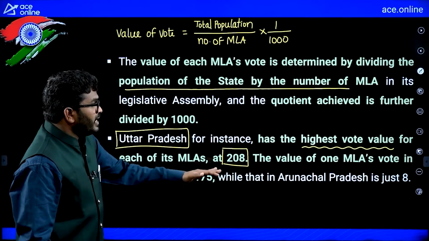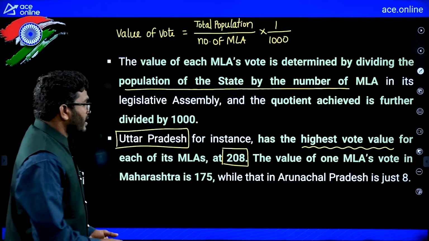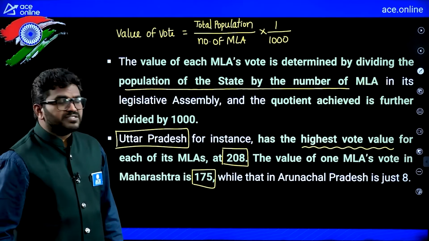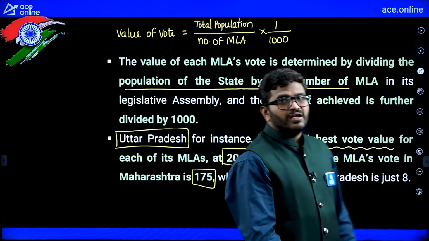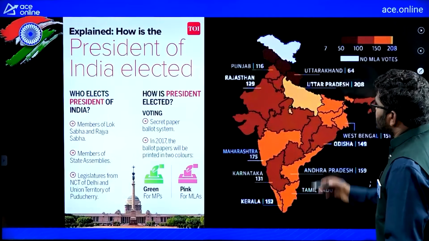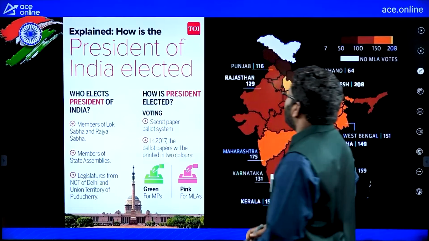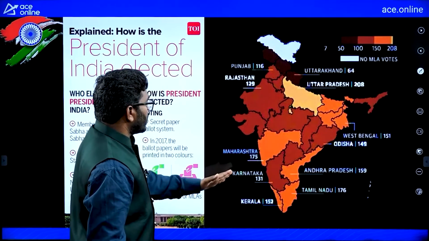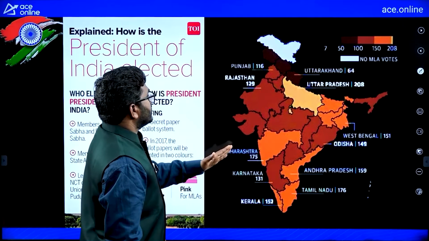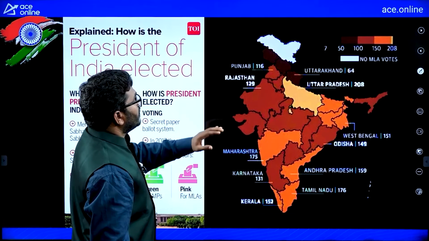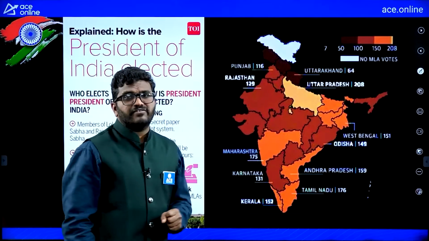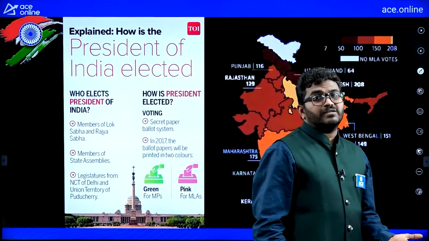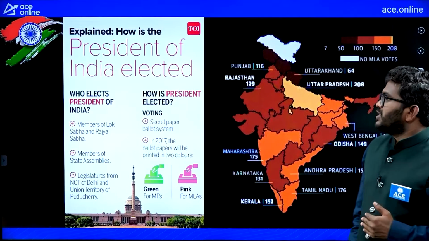The value of one MLA's vote in Maharashtra is 175, while in Arunachal Pradesh it is just 8. Now you can see in this map, the value of vote for each state is given. Kerala 152, Karnataka 131, Maharashtra 175, Rajasthan 129, like that different states are given. So the vote value for each state is different. That depends on the people's population.